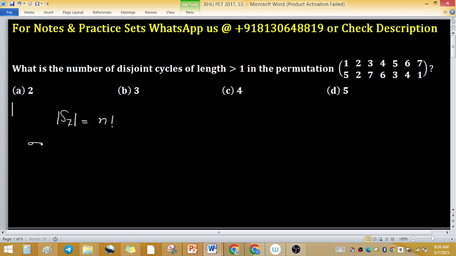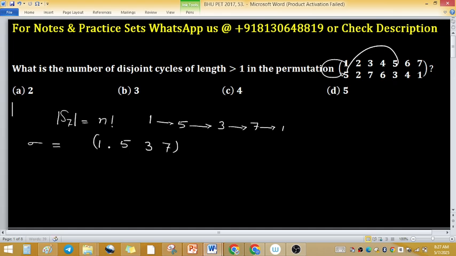If given permutation I call sigma, then I have to write this permutation in disjoint cycles as 1 is going to 5. You can observe 1 is going to 5, 5 is going to 3, 3 is going to 7 and 7 is going to 1. So first cycle is 1, 5, 3, 7. First cycle closed. Now which symbol is used in this one? 2 is going to itself and other symbol 4 going to 6.